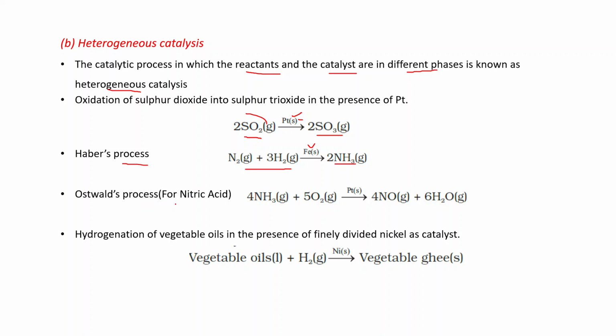Ostwald process, this is used for the manufacturing of nitric acid. In this case, the reactants are gases, products are also gases, but the catalyst is platinum, solid. In the same way, hydrogenation of vegetable oil in the presence of finely divided nickel as a catalyst. This is liquid, this is gas, and this is solid. All are in different phases.